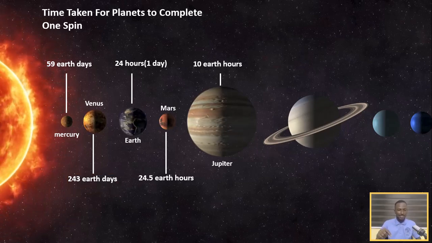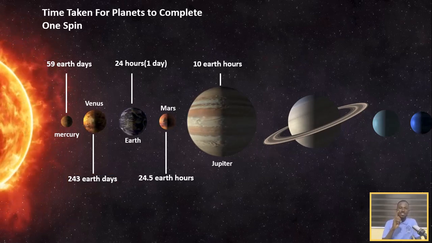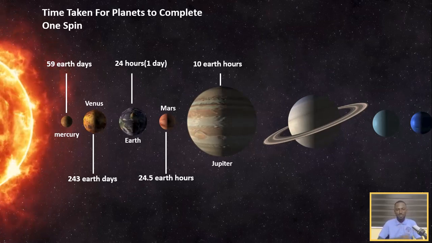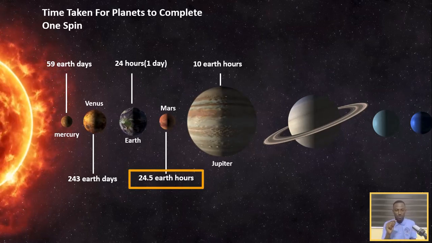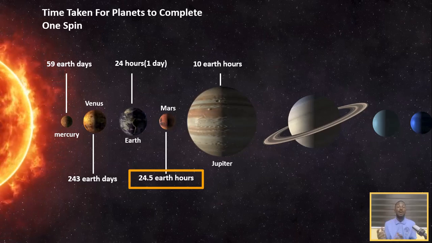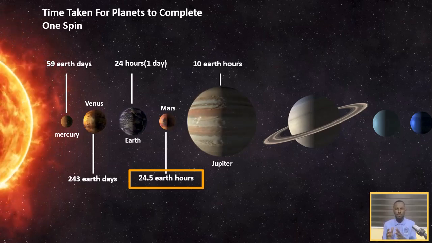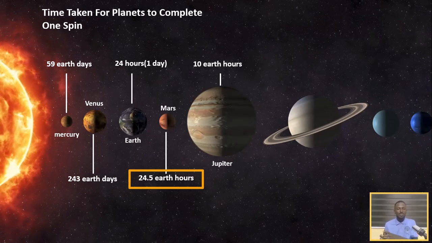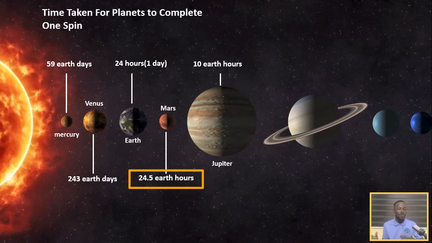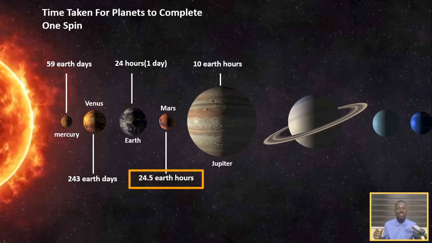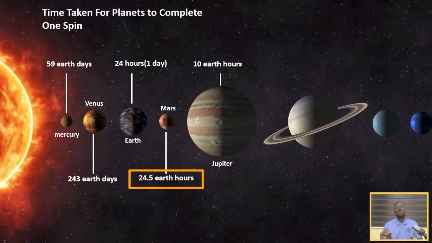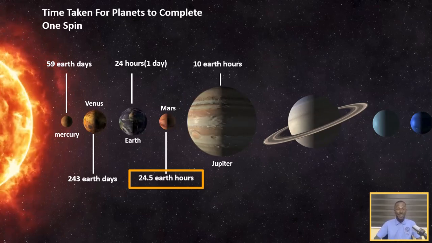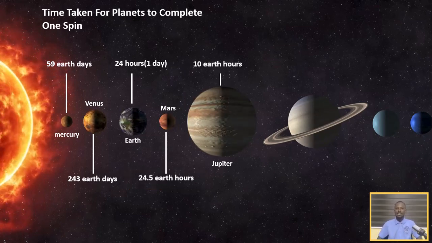Now look at Mars. The duration of 1 day on Mars is very close to that on Earth. 1 day on Mars is just 24.5 Earth hours, meaning 24 hours and 30 minutes or so. That is how long 1 day on Mars takes. But here's the interesting thing. Look at how long a day on Jupiter lasts.